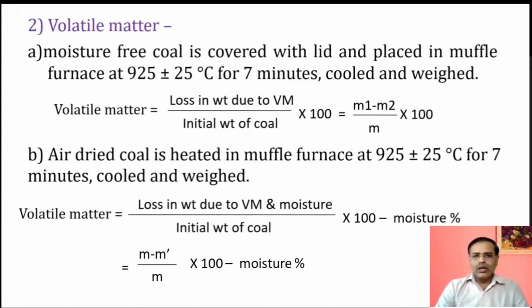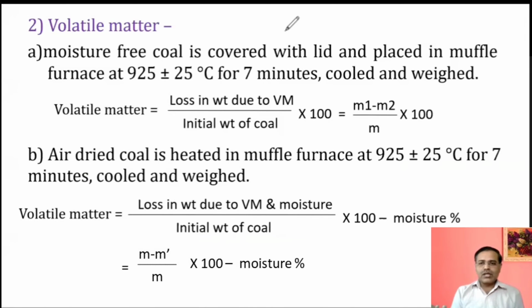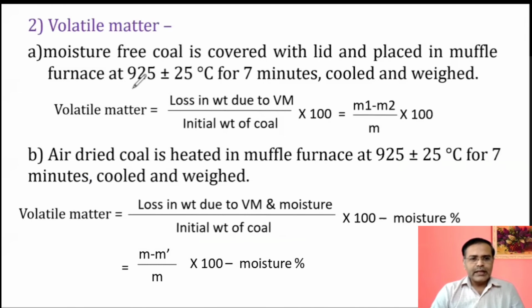Now, there are two ways by which we can find out the volatile matter. Either we can take the upper sample, meaning the moisture-free coal sample, because we have removed the moisture, so we take the coal sample from the above step. That is one option. The second method is to take a fresh coal sample, which is not moisture free. It means two options: one is the moisture-free coal sample from the above step, and the other is a fresh coal sample of the same type which may contain moisture. Both are to be heated at the same temperature and for the same time.